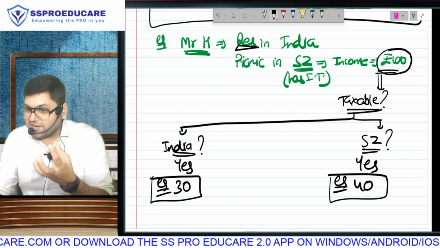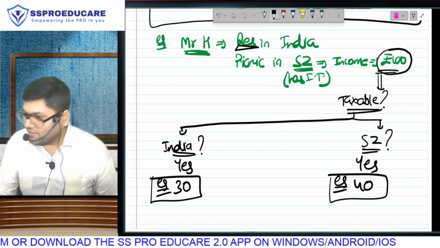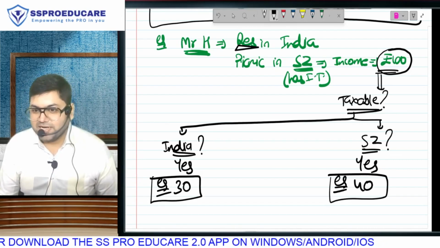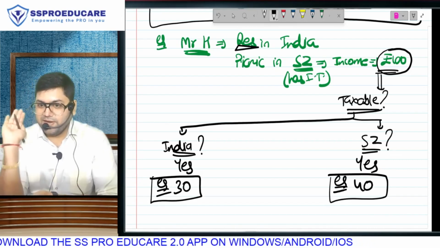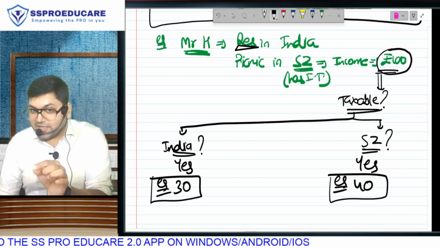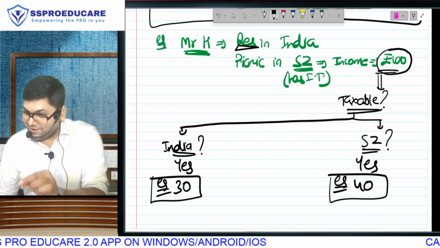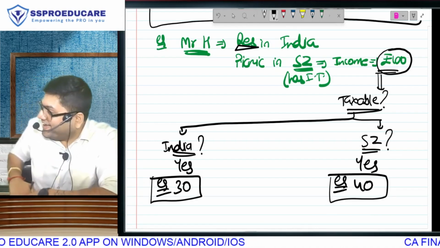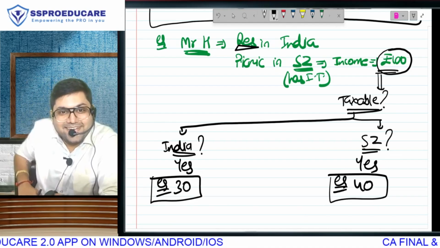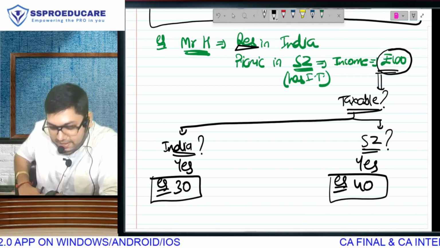That means you are earning 100. Out of 100, 30 is going away to the Indian government. 40 is going away to the Switzerland government. Bro, so what are you left with? And right now, considering Hardik's story, there is a question mark that, forgetting the monetary part, he may not be left with anything. I think you understood. What are you left with? Do you understand the problem, Hardik?